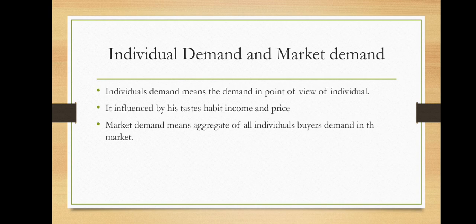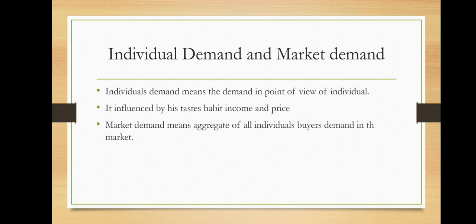On the other hand, it is influenced by his taste, habit, income and price. Means individual demand is affected by a number of determinants, like taste means त्याची आवडी निवड, habit म्हणजे त्याची सवय, त्याचा income आणि वस्तूची किंमत. Means these are the factors which affect the demand. Okay, because it is individual demand. When you see the demand of a person in the market, actually in the market not only one person is present, a number of consumers are there, but if you consider the demand of one person, then it is called individual demand.